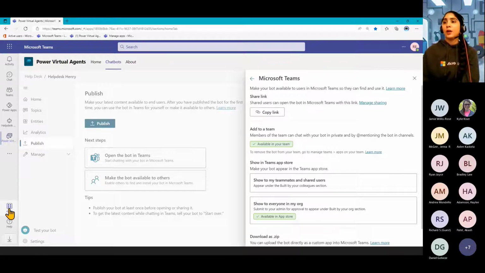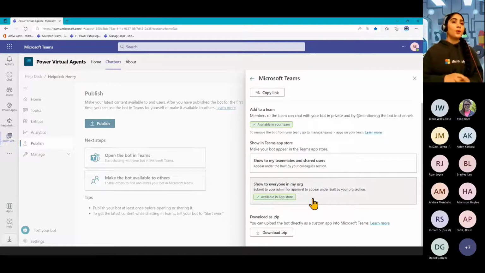The other option, which is show to everyone in my org, is where you would need admin approval if you want to publish it this way. So if you built your bot that you think is great, everyone should install it, we want to make it sort of like an official app for people in my company to use, then doing this, it will go to your Teams admin.